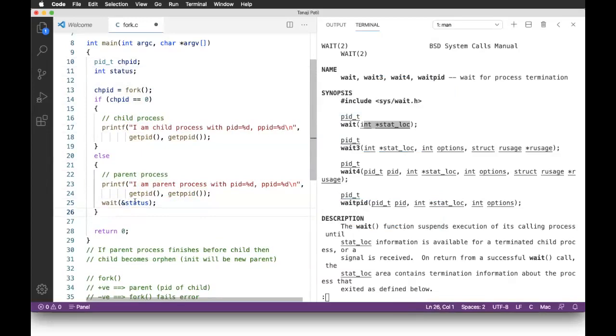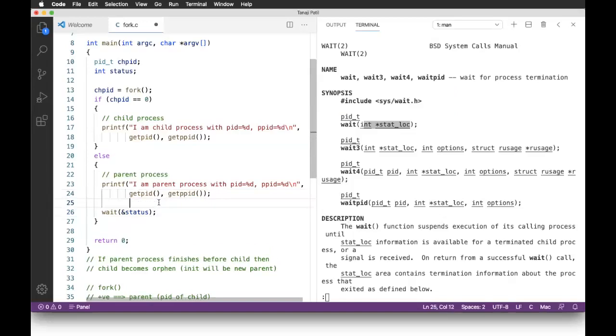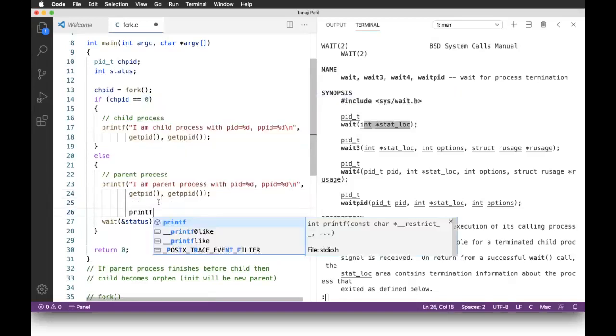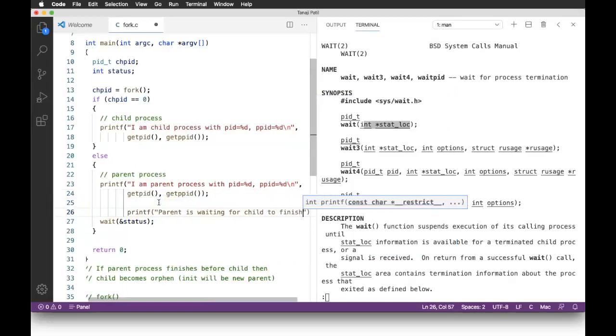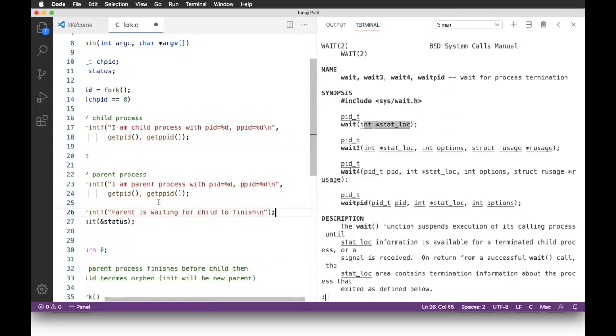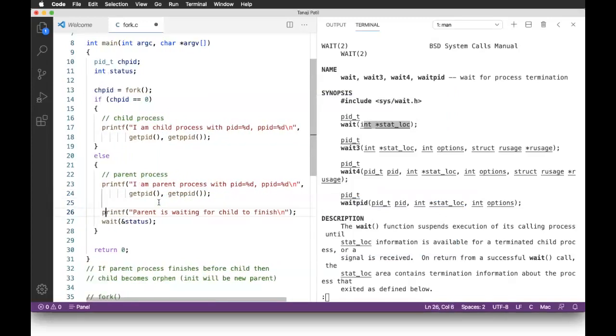So wait(&status). And before this, you can put one statement, something like printf: parent is waiting for child to finish.